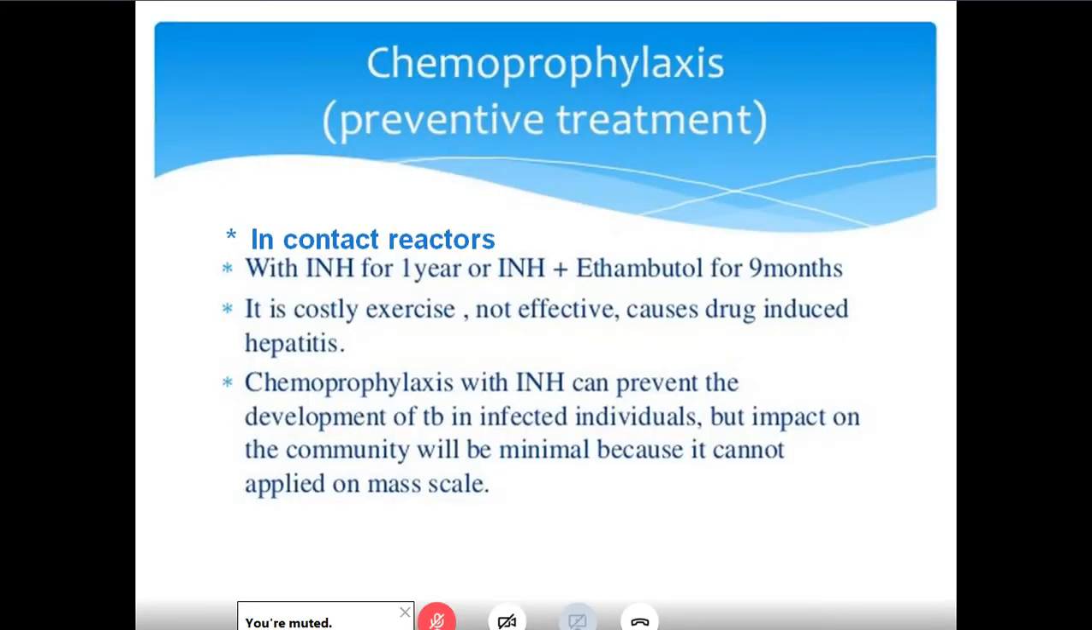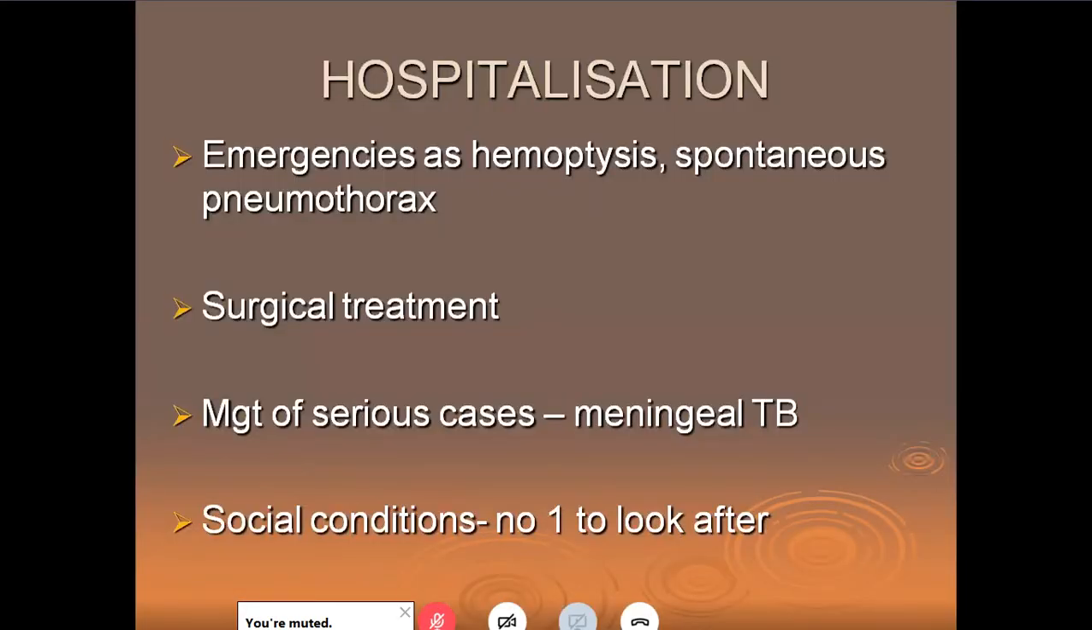Okay? There is something called chemoprophylaxis against tuberculosis. It is given with INH for 1 year or INH plus ethambutol for 9 months. It's a costly exercise, not effective, and it causes drug-induced hepatitis, right? This is meant for people who are coming into a tuberculosis zone. It is not meant for you and me. But remember, in case somebody asks you, say yes.